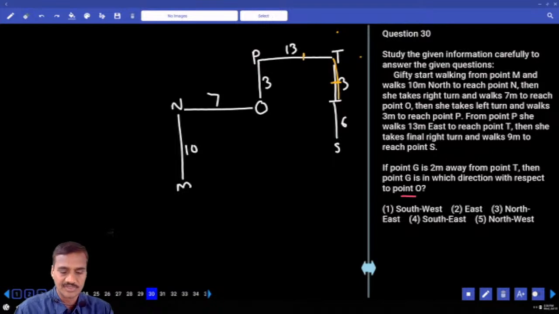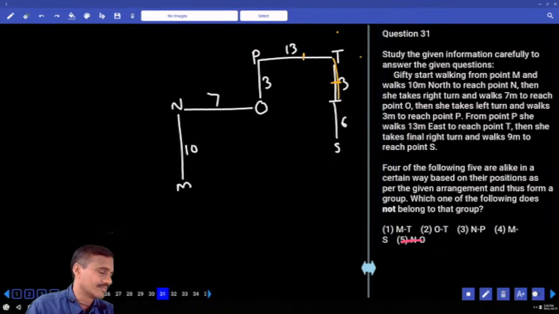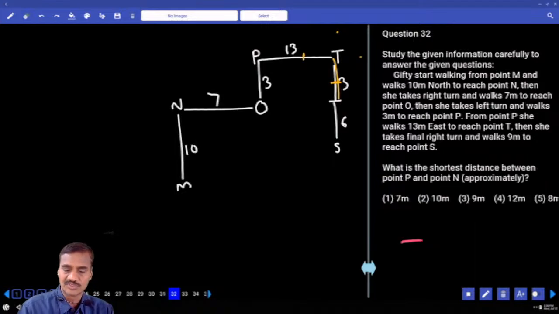Then next one, 31. Which of the following is the odd one out? M and T: M is to the southwest of T. O is to the southwest of T. N is to the southwest of P. And M and S: M is to the southwest of S. N and O are in a horizontal straight line. And choice 5, question number 31.